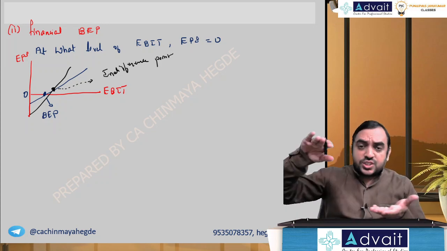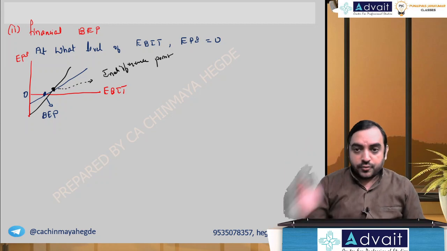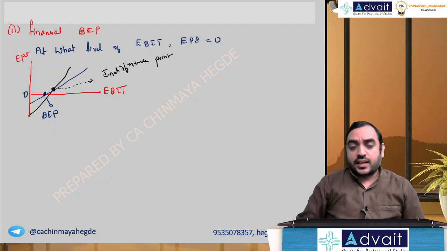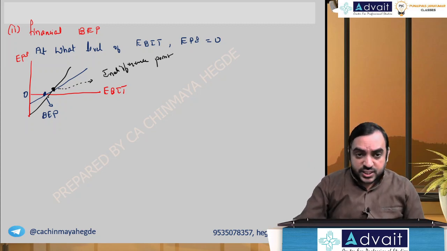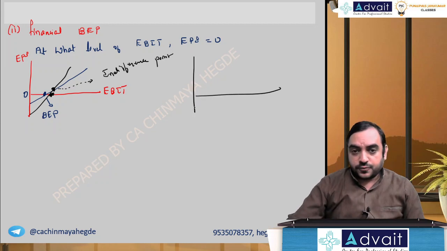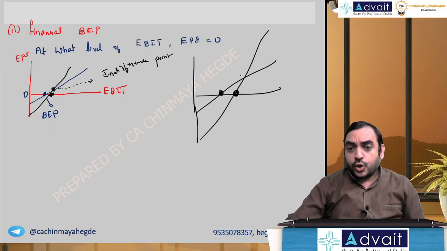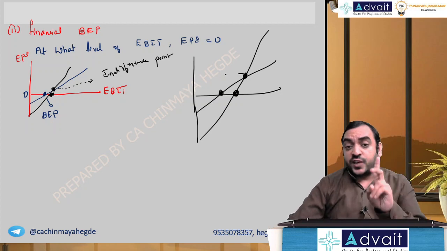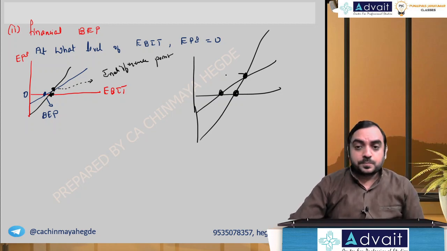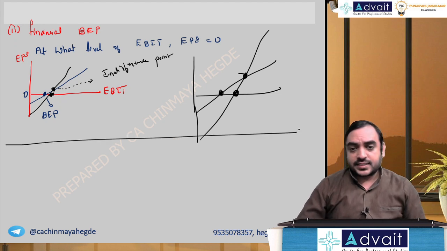Did you understand the point? When a line passes through the x-axis, that's called the break-even point. Even this point also is a break-even point actually. I'll just draw once more. If one line goes like this and another line goes like this, the points where they pass through the x-axis are called break-even points. When they intersect with each other, that is called the indifference point. Hope you understood the meaning of indifference point and break-even point. That is the logical part. Let us calculate now.